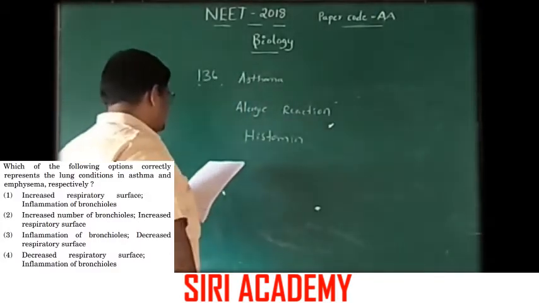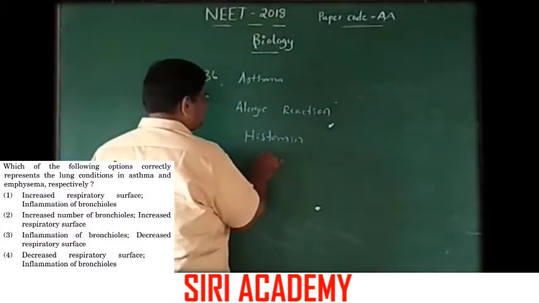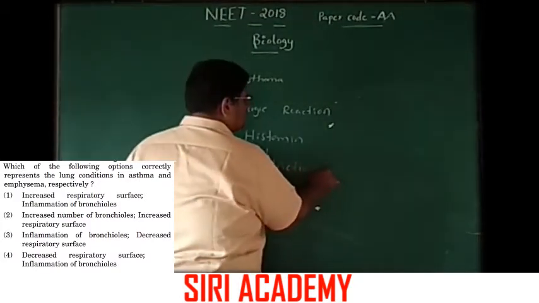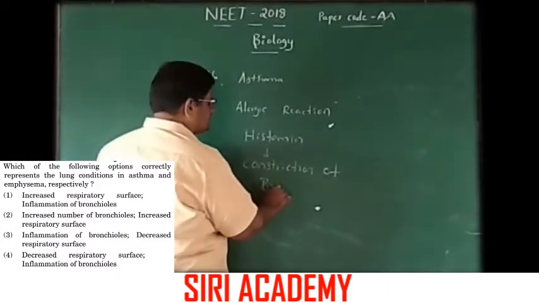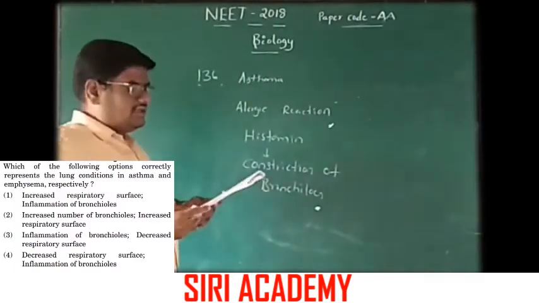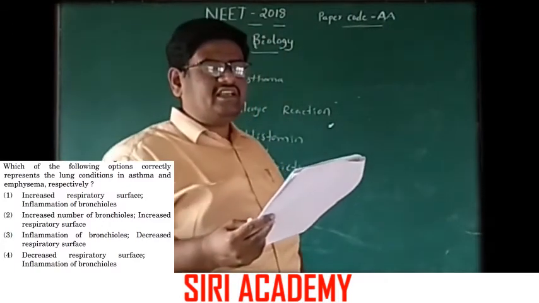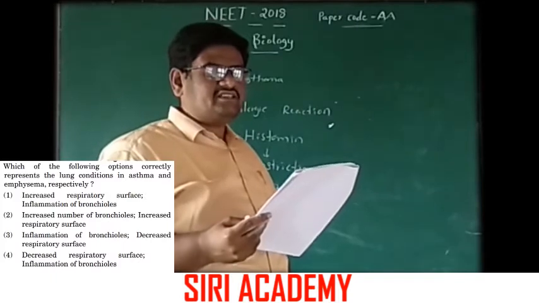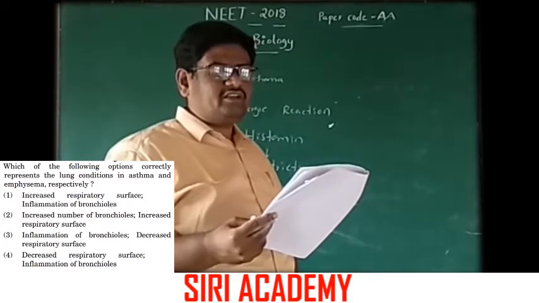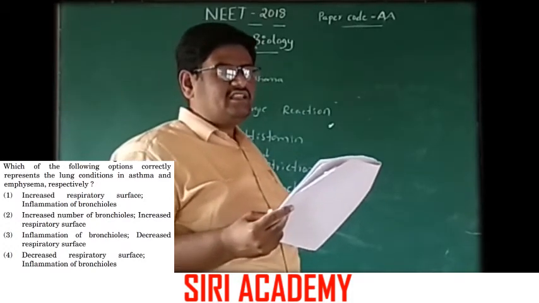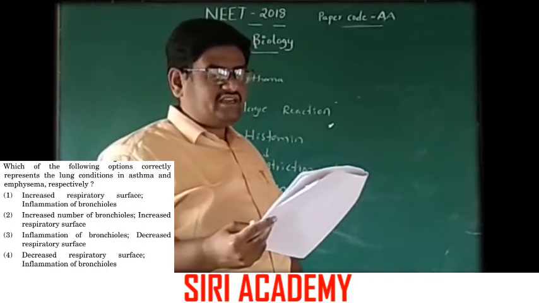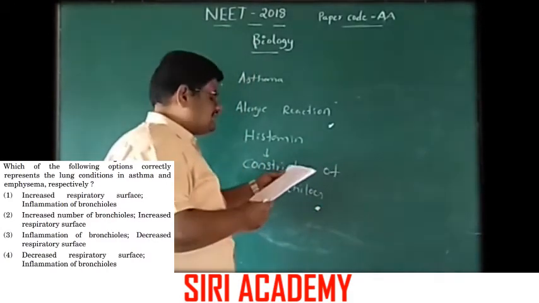This histamine causes constriction of bronchioles. Option 1, increased respiratory surface, inflammation of bronchioles. Second one, increased number of bronchioles, increased respiratory surface. 3, inflammation of bronchioles and decreased respiratory surface.